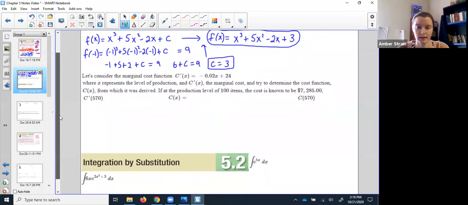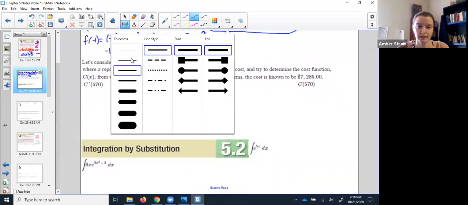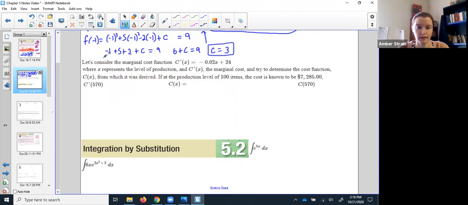Okay. All right, the dreaded word problem. Don't panic, we got this. Okay, because it says blah, blah, blah equation. Remember, those are the best ones. Okay, it gave me a derivative. This whole section was about integrals, so what do you think we're gonna do? Probably integrate it. Okay, now be careful, there's 3 parts. The first part wants c prime of 570. I've already got c prime, so that one I'm just gonna plug 570 into what they gave me.